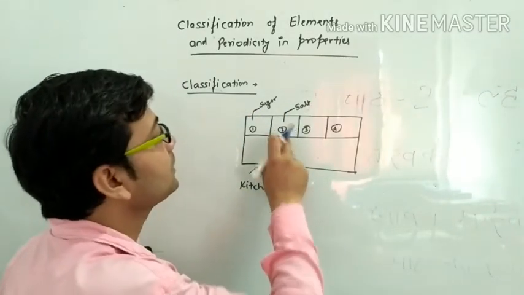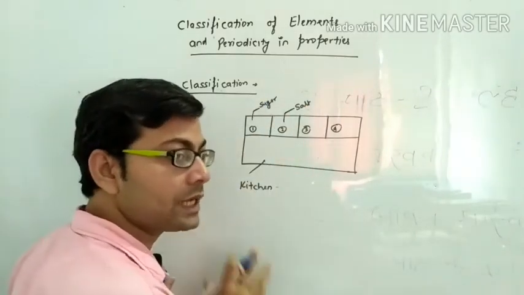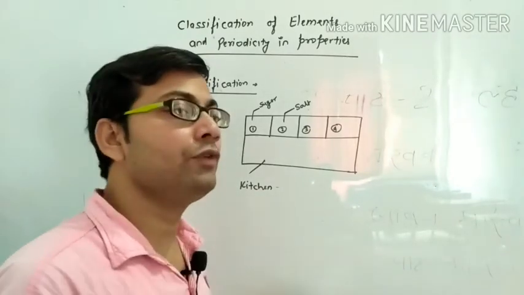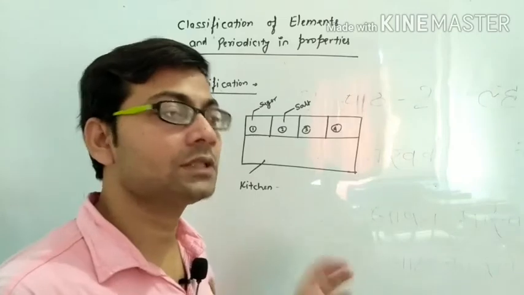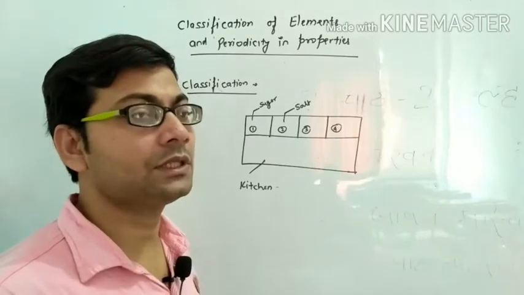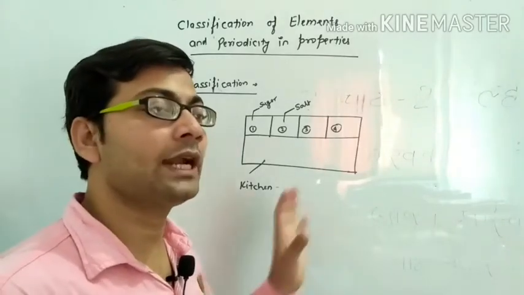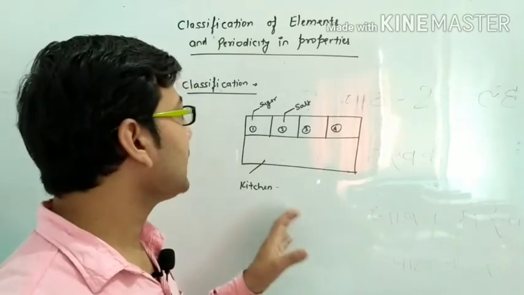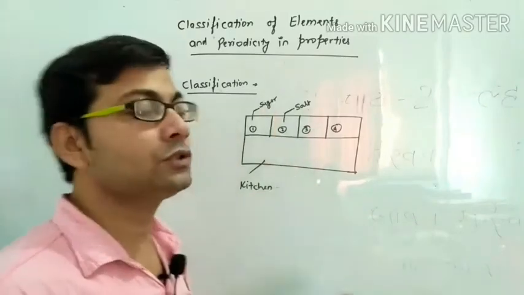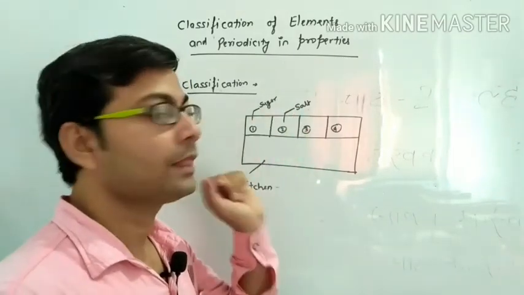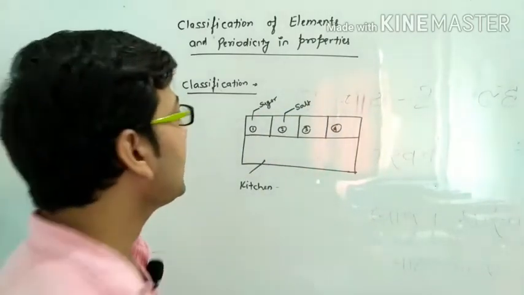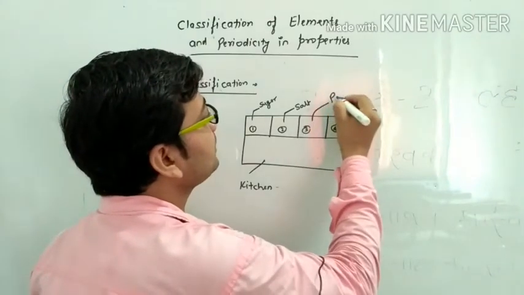Because when you keep the sugar and salt in the same place, then a time arises at which you get confused about which one is the sugar and which one is the salt. Of course, when you taste that substance, then you can decide which is the sugar and which is the salt. But when you keep things in the first shelf, it always indicates that it is sweet in taste, that it is sugar. And in the second shelf, the substance kept is the salt. And in the third shelf, you keep some pots.